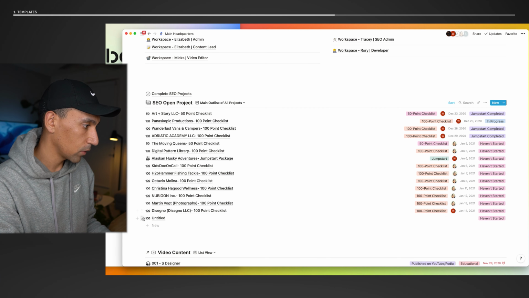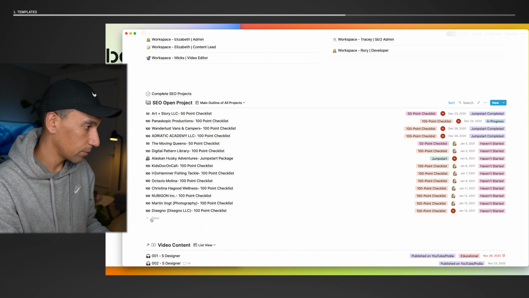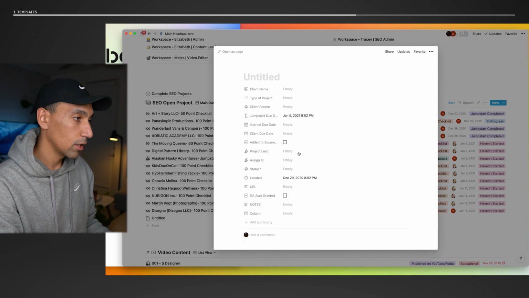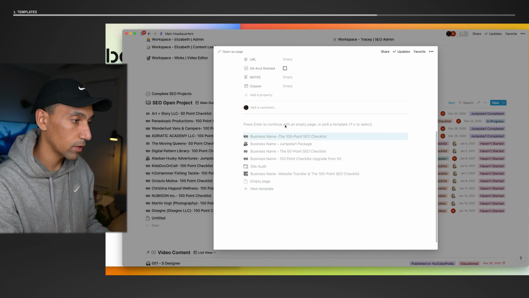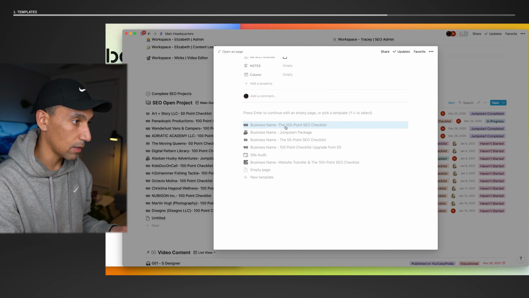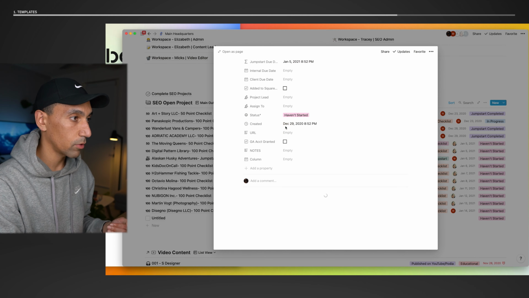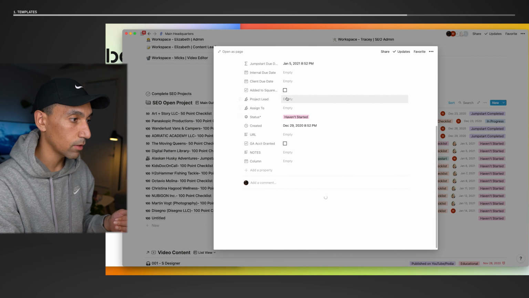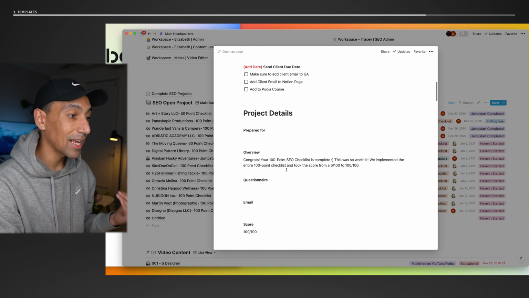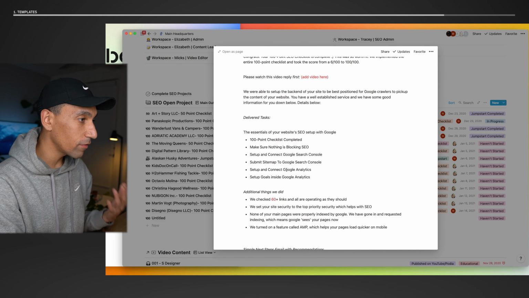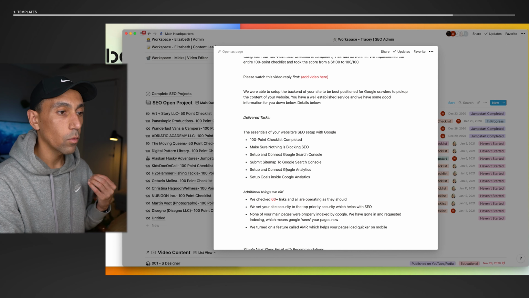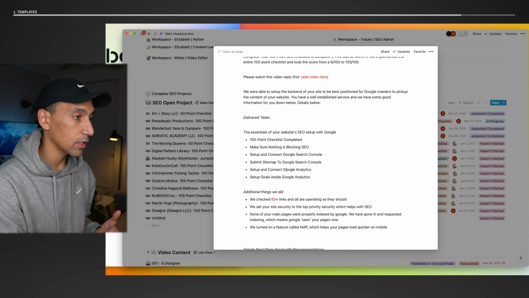So let me go back. I'm gonna delete this page and I'm just gonna hit new. So you see here, there's nothing in here. But then you'll see here, it gives you these options for the template. So again, this page is just empty. As soon as I click the 100-point checklist, it's gonna fill out a few items up here. And then down below here, it's loading. It's gonna add all this information. And so this gives us a very, very powerful way where we don't have to get lost in the projects.